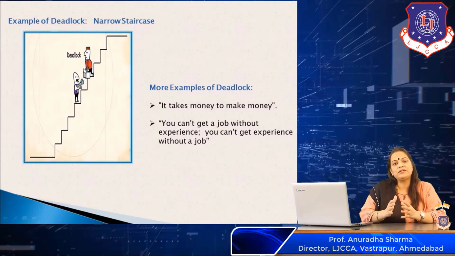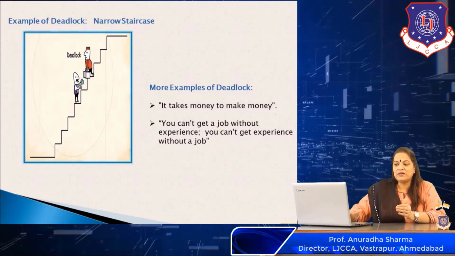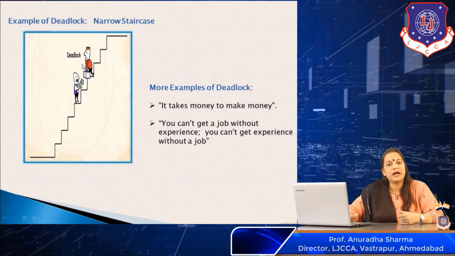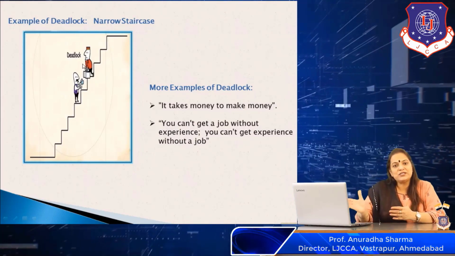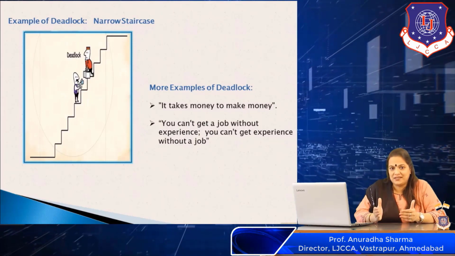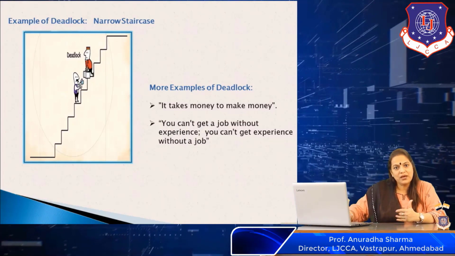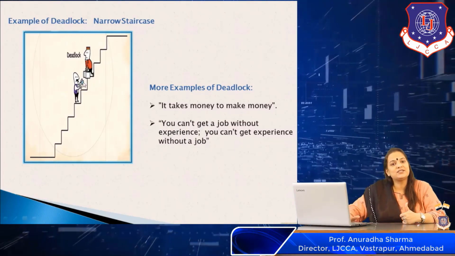They both happen to meet at a particular point wherein the person who is coming down cannot go further down and the person who is going up cannot move further up, because none of these two people are ready to retreat, go back, so that they can give the place to the other person to continue walking up or walking down the stairs. So this is again a situation of a deadlock.